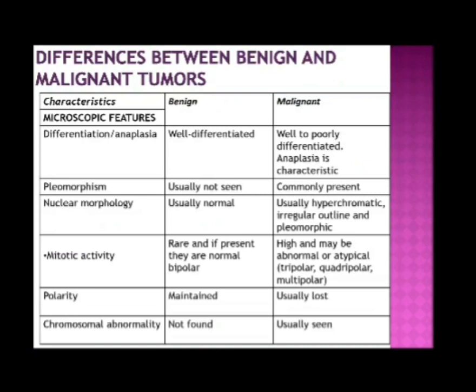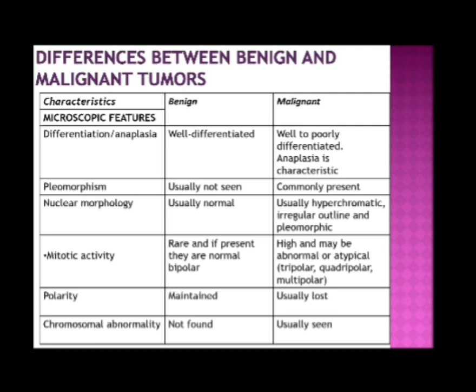Mitotic activity: in benign rare, and if present they are normal bipolar. In malignant, high and may be abnormal or atypical, tripolar, quadripolar or multipolar. Polarity: in benign it's maintained, in malignant usually lost.